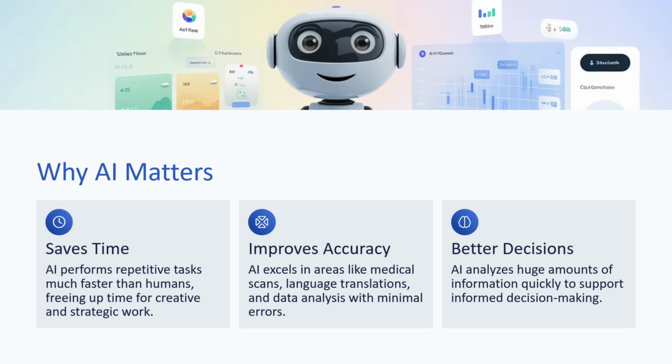Why AI matters? First point is saves time. AI performs repetitive tasks much faster than humans, freeing up time for creative and strategic work. Second point is improves accuracy. AI excels in areas like medical scans, language translations, and data analysis with minimal errors. Third point is better decisions. AI analyzes huge amounts of information quickly to support informed decision making.